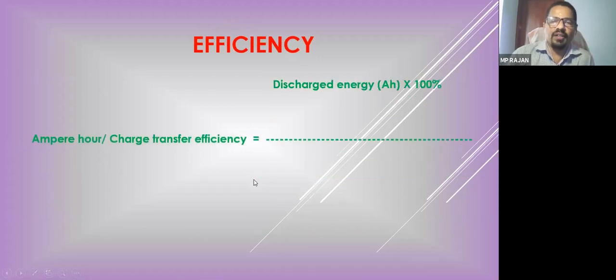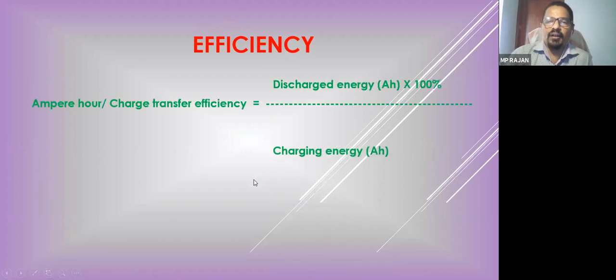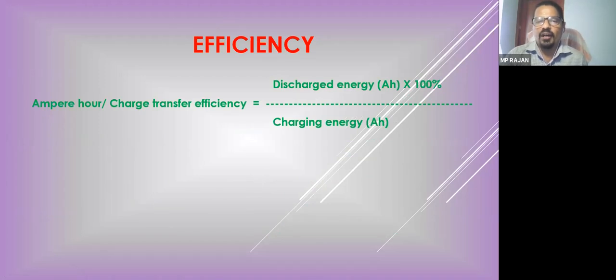And again, efficiency. For any machine we measure the efficiency, to see how much you can utilize the device. Here the battery also has output by input. Input is electrical energy, and output is also electrical energy. We are giving electrical energy, it is converted into chemical energy and stored, and after that, it is discharged as electrical energy. So chemical action is taking place between input and output.